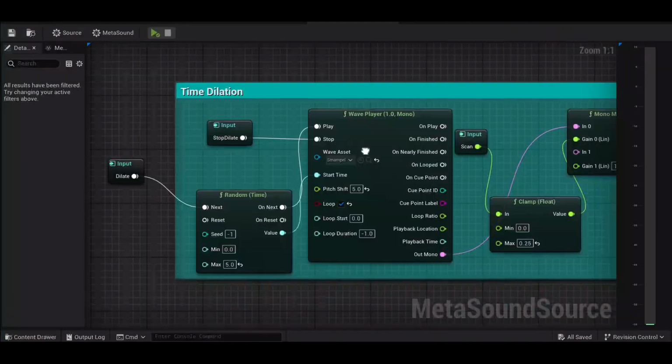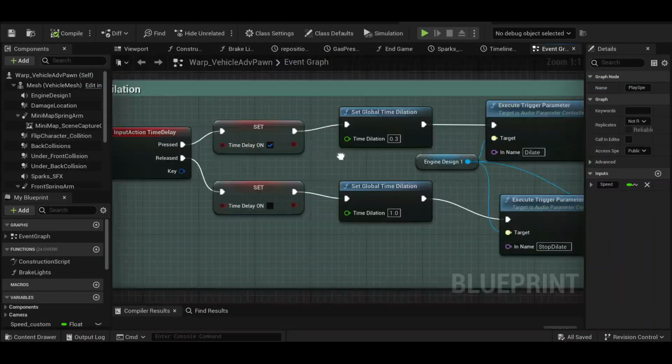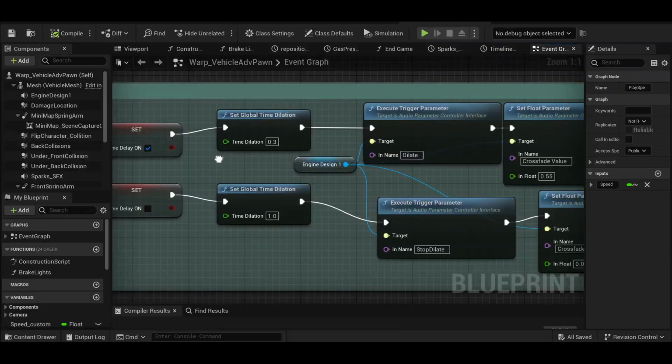For time dilation, the engine main sound changes to a predesigned loop, which is affected by the time dilation in the game.